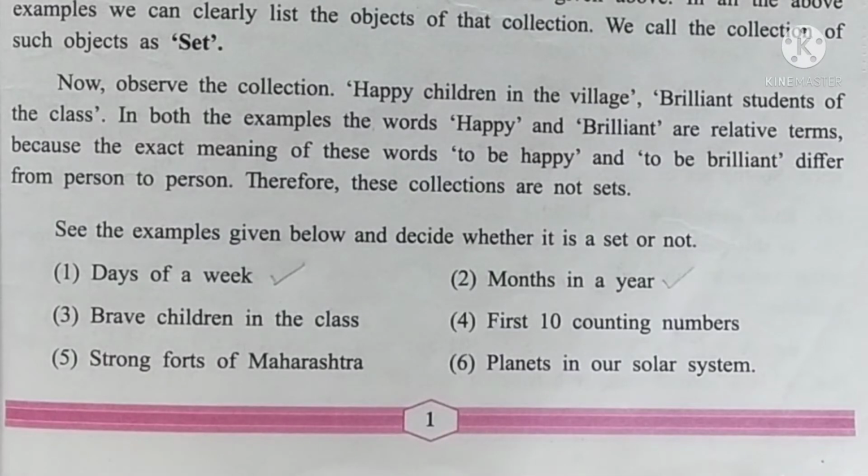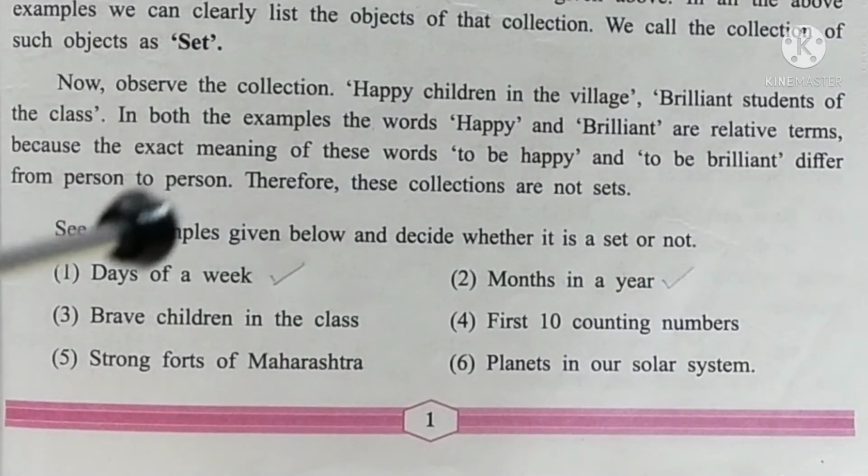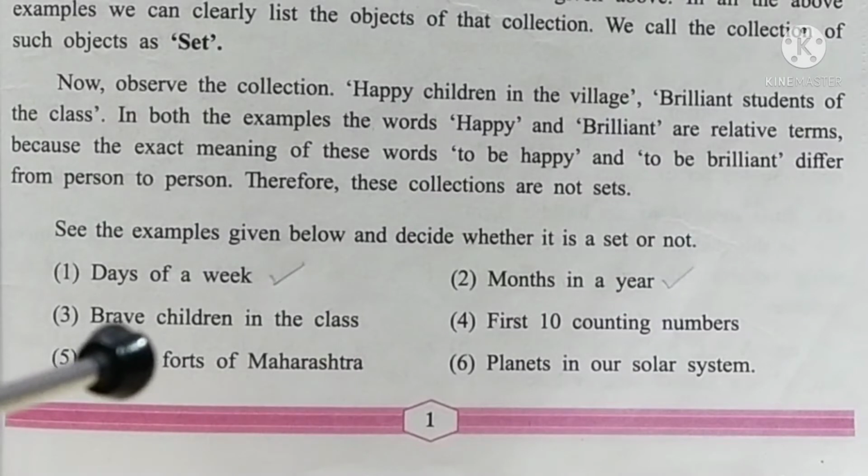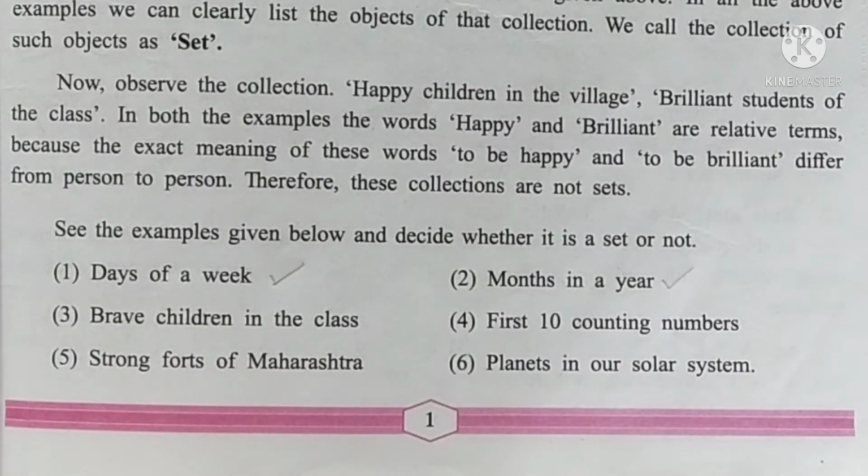Third example, brave children in the class. Yes, here the word brave is a relative term. It differs from person to person, so we cannot exactly give the names of the children in the class who are brave. So brave children in the class is not a set. First 10 counting numbers, yes, we can give the list of first 10 counting numbers, and hence the fourth example is a set.